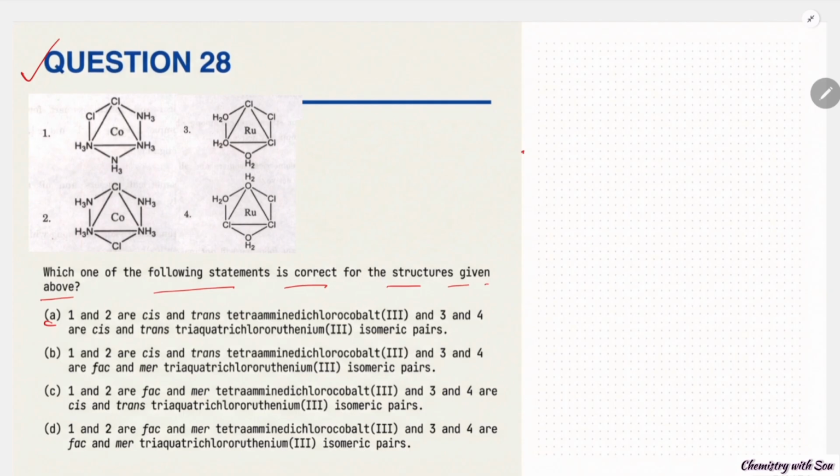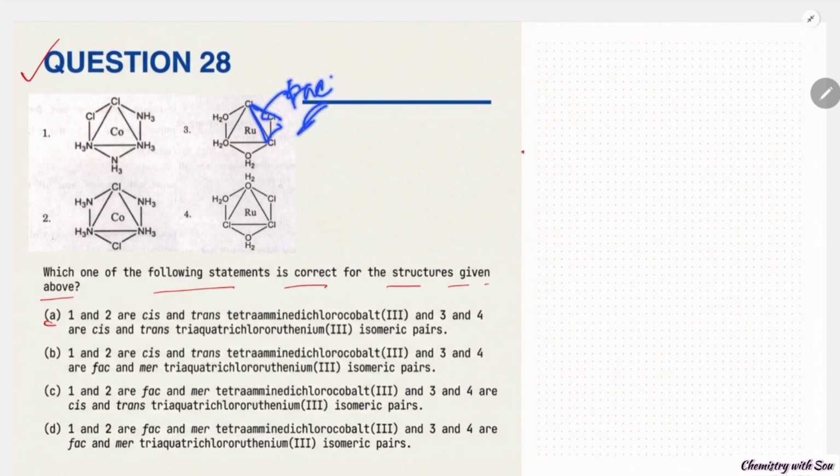In the given question, all the metals are in the +3 state, but in the first scenario there are only two anionic ligands, chlorine, which means cobalt will have a +2 charge. No option has that +2 charge, so I think there is a misprint in the question. In general, if we solve the question, this one is a FAC